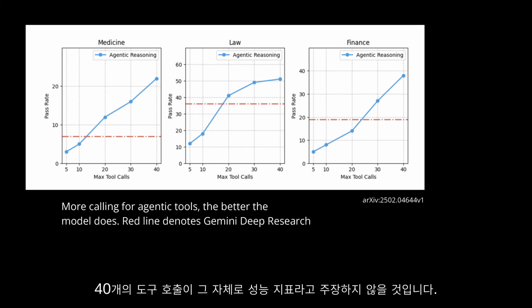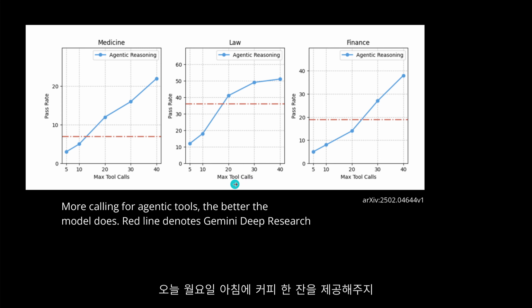Maybe you have to do multiple numerical simulations here, but I don't think that in general, the more tools I call, the better the system performance will be. Because I just imagine myself, if today, Monday morning, you do not provide me a cup of coffee, and you put in front of me 30, 40 books, and you tell me, hey, do this mathematical whatever, and you find a solution in one of those 40 books.